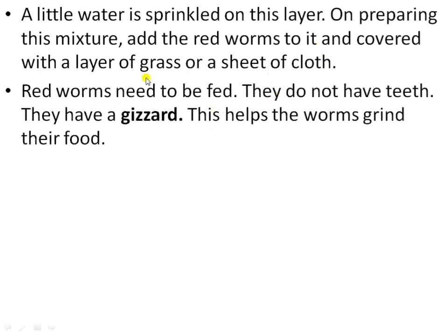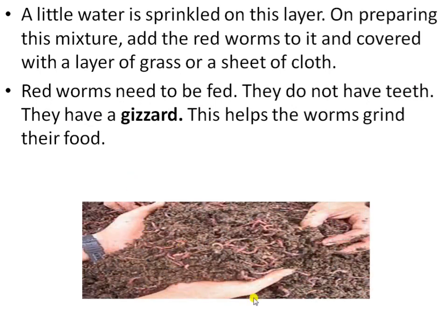Red worms need to be fed. They do not have teeth; instead of teeth, they have gizzards, which help the worms grind their food. This is the picture of the red worm. Here you can see the red worm added into the soil. After that we sprinkle a little amount of water on this layer, prepare the mixture, then cover the layer with grass or a sheet of cloth.